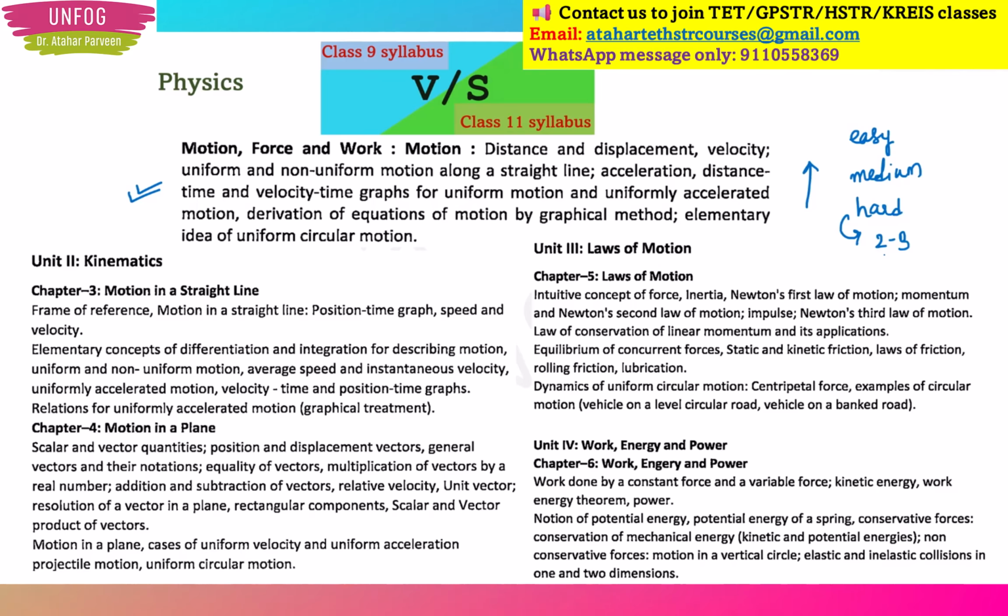They may be 2 to 3 questions which will be hard in the question paper. Okay, from the physics part I am telling. So if you want to score very good marks, then you should prepare for easy also, medium also, hard also. If you just want to qualify the TET, then only your easy and medium is enough. You don't need to go for hard level. Okay, in that case also it is enough if you prepare for the 9th class syllabus which they have given. Okay. Another point which you should understand here is that they have given the chapter name and they have given each topic in a more descriptive manner.